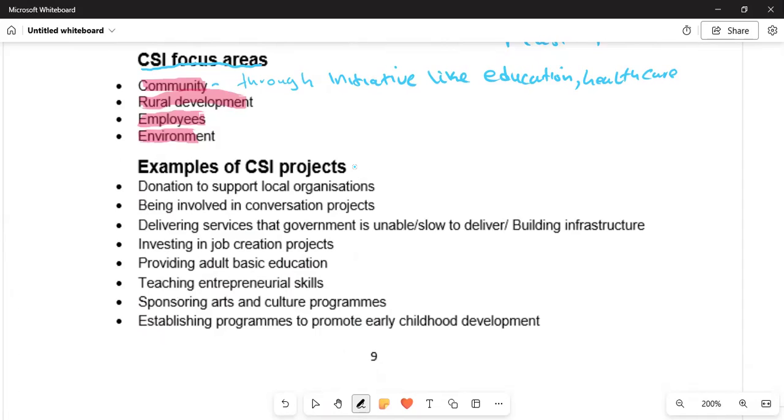So another focus of the CSI is rural development. That is where the CSI is going to try to invest in rural areas to address specific challenges.